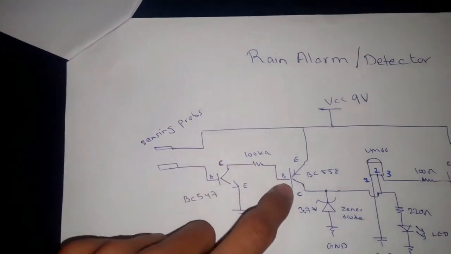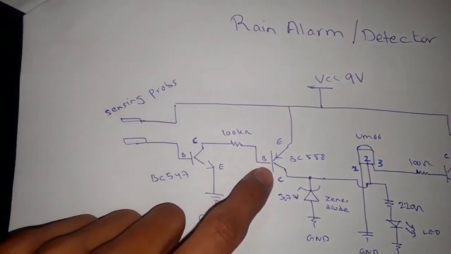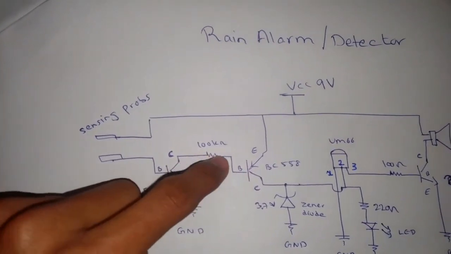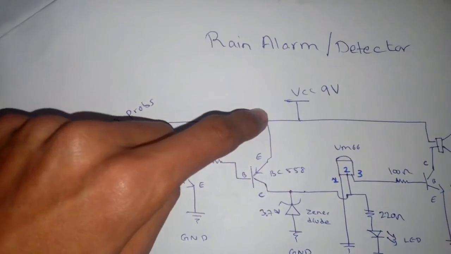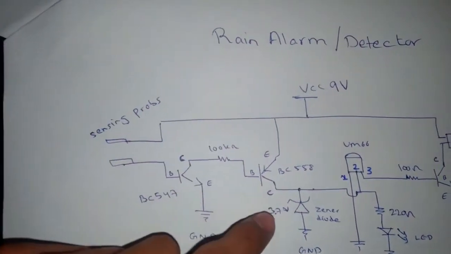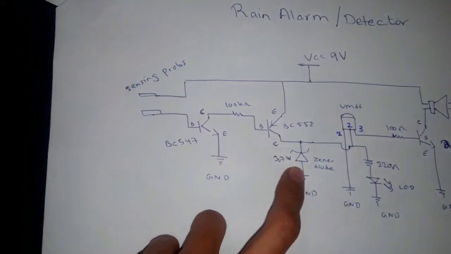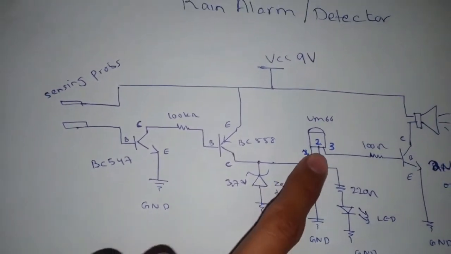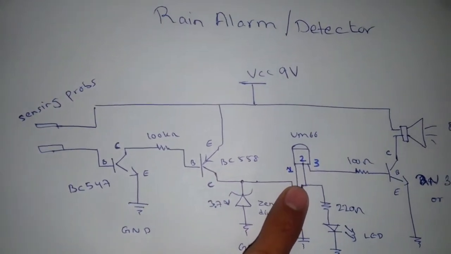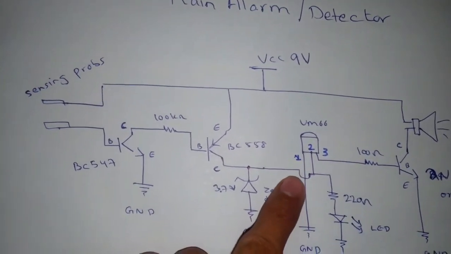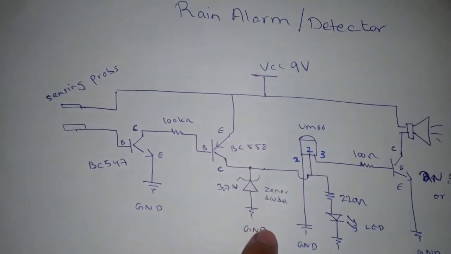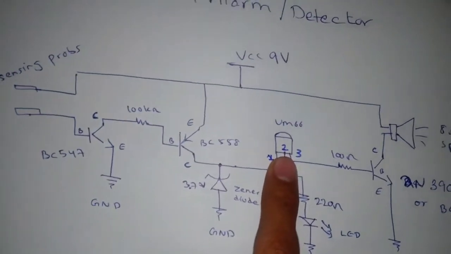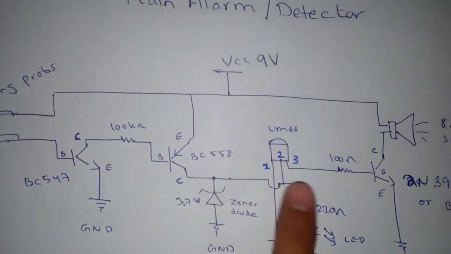So this is the PNP transistor. It takes the negative voltage. So when negative voltage comes here, the current starts flowing from emitter to collector. Here this Zener diode acts as voltage regulator because the UM66 IC operates from 2 to 5 volts. So it gives approximately 5 volts or 4 volts.